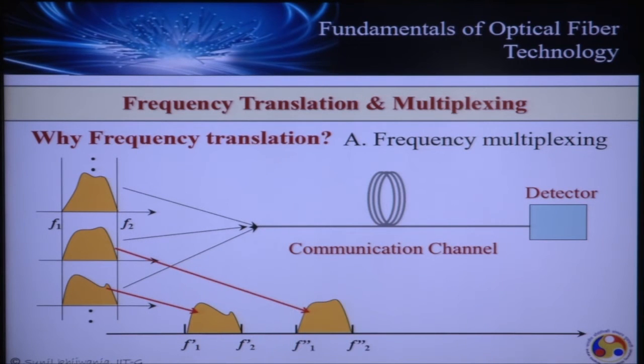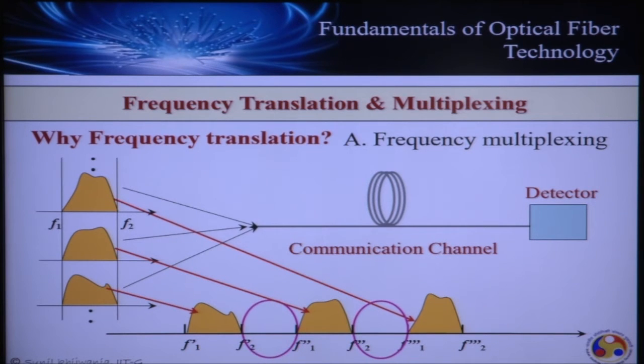Similarly, by a certain mechanism, we translate the second band limited signal to another frequency range f1 double prime to f2 double prime, and the third one to another frequency range f1 triple prime to f3 triple prime, such that none of these frequency ranges overlap each other.